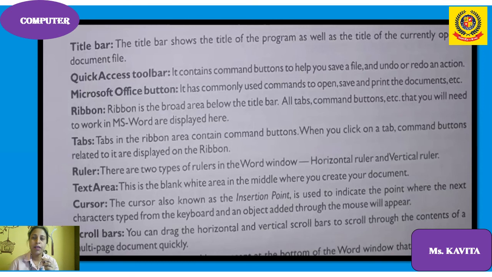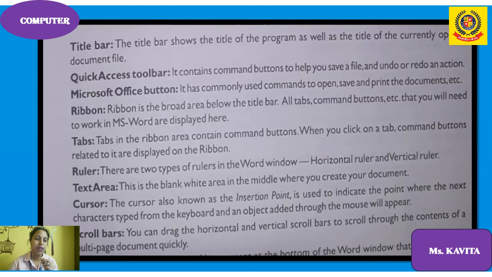The title bar shows the name of the program and the currently open document. Suppose it is unnamed at first; once you save it with any name, the name will appear at the top of the document. The Quick Access toolbar contains command buttons to help save, undo or redo an action. The Microsoft Office button has commonly used commands to open, save and print documents.